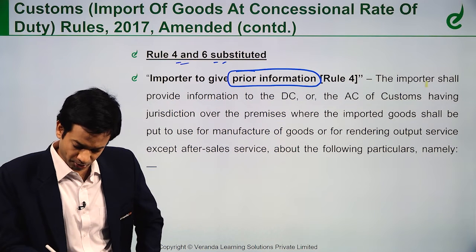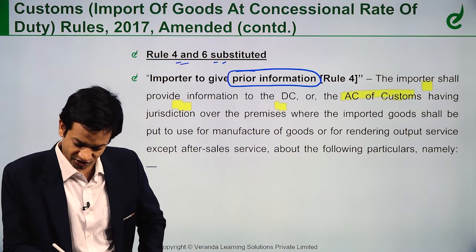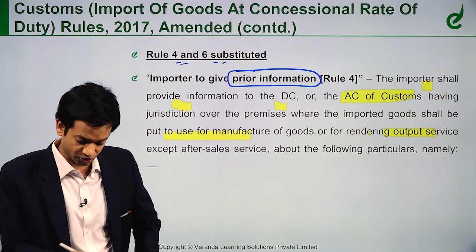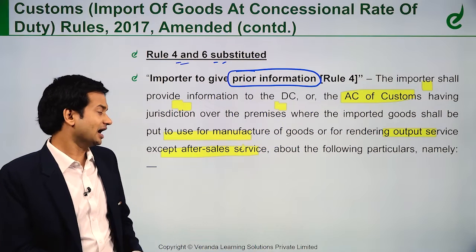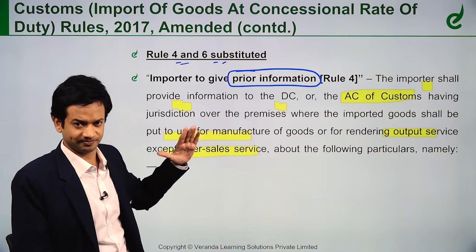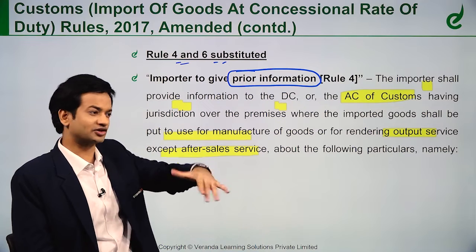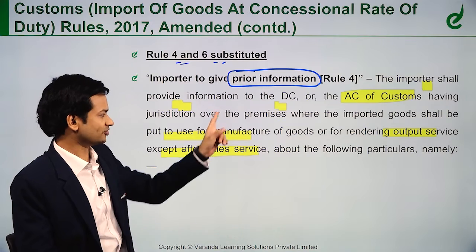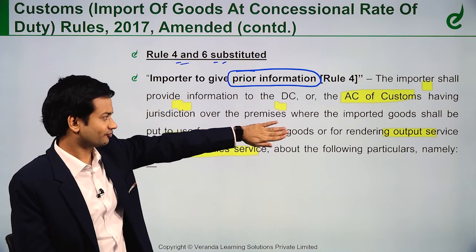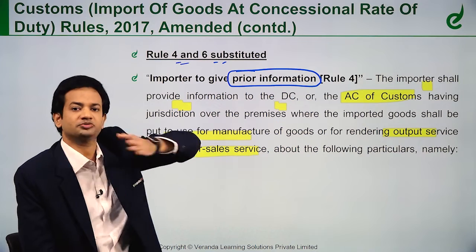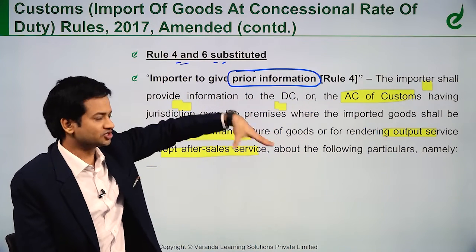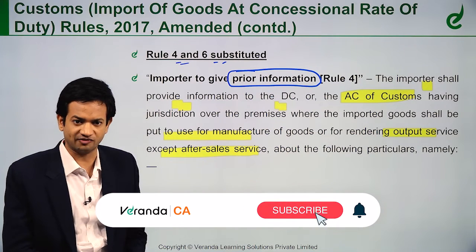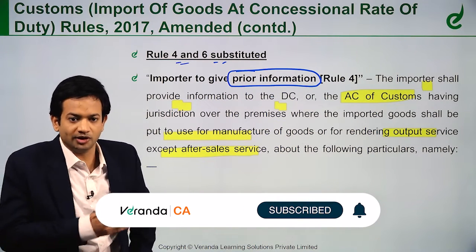The importer shall provide information to the DC or AC of customs having jurisdiction where the imported goods will be put to use for manufacture or for rendering output service, except after sale service, because after sale service is not eligible under this scheme. Let's say example AMCs or after sale service, that is not covered. For manufacture of notified goods or rendering output service from the premises, to the jurisdictional officer AC or DC of customs, I have to give prior information that yes, I want to import these goods.